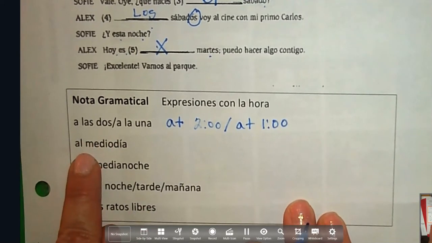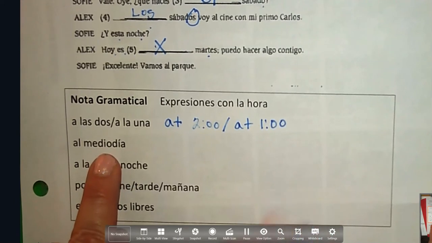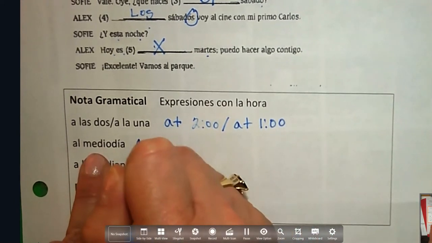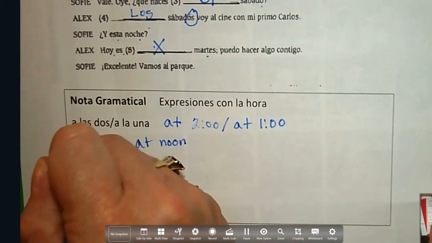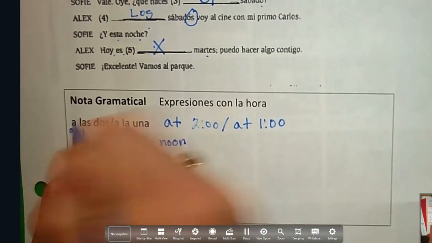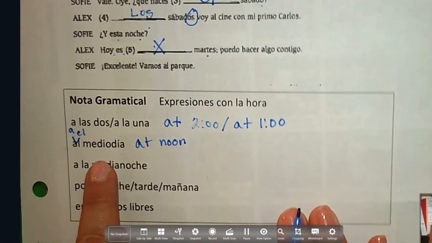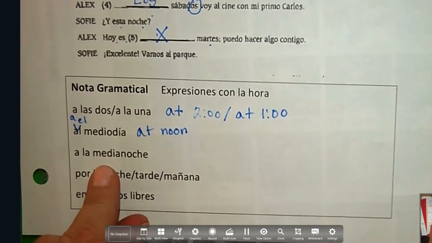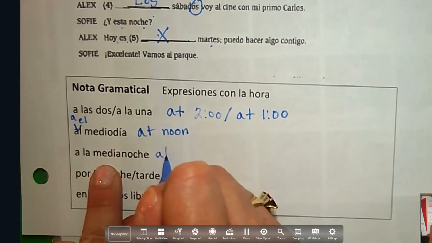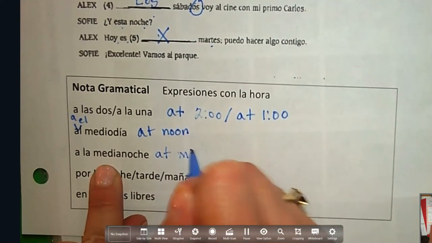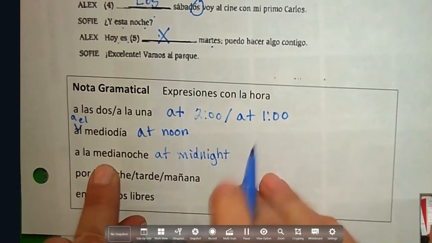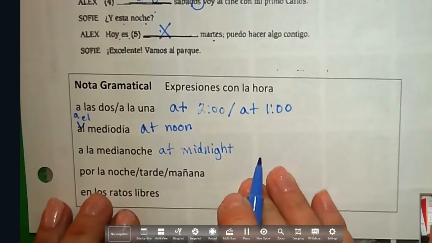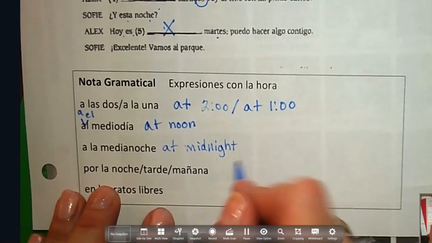Al mediodía, I don't know if you remember this, but this is noon. So this would be at noon. And remember, this al is coming from el, at the noon, al mediodía. If you want to say at midnight, you would say a la medianoche. And since noche is feminine, you get the la in front of it. If you want to say at night